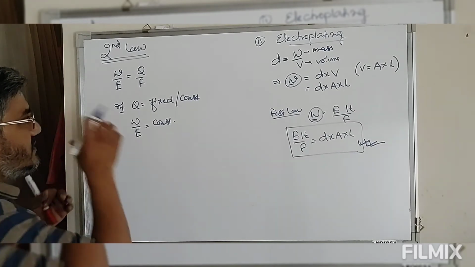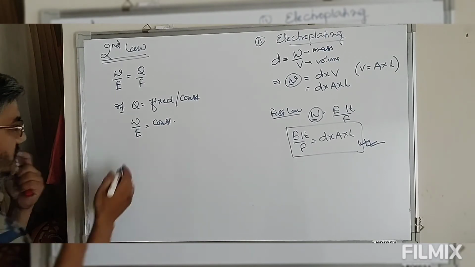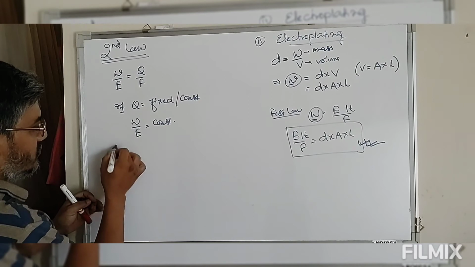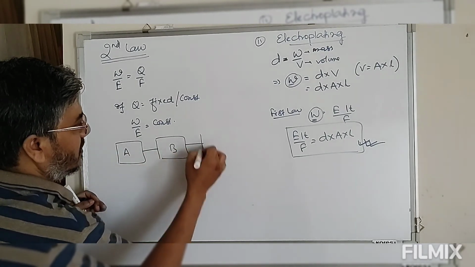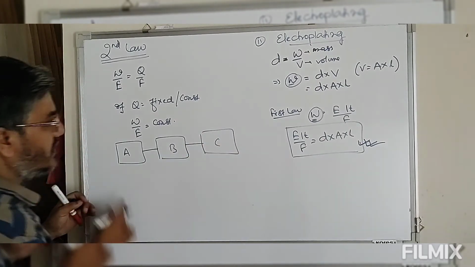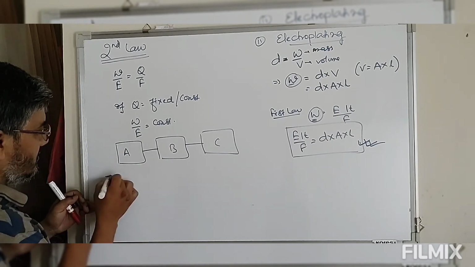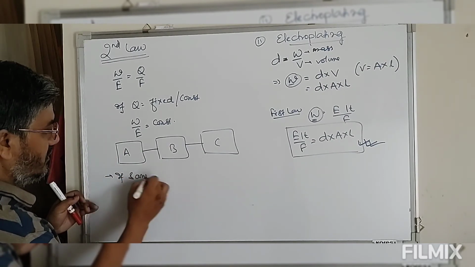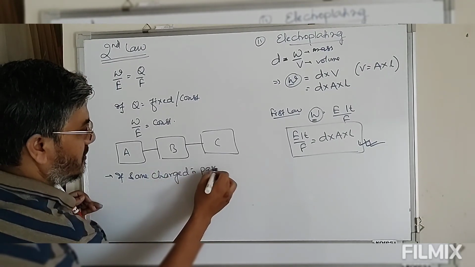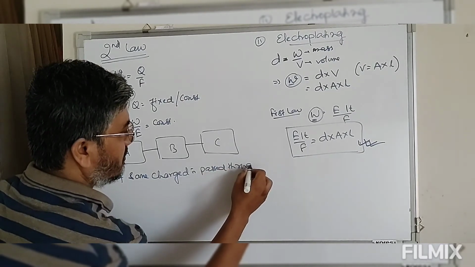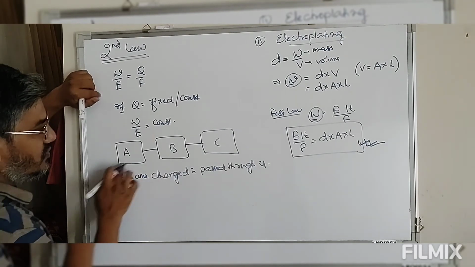So now look at this. The same quantity of charge is passed through different electrolytic solutions. Suppose we have electrolytic solution A, electrolytic solution B, electrolytic solution C. These are connected in series, and if the same charge is passed through it, then this law says the same equivalents of A, B, C will be formed.